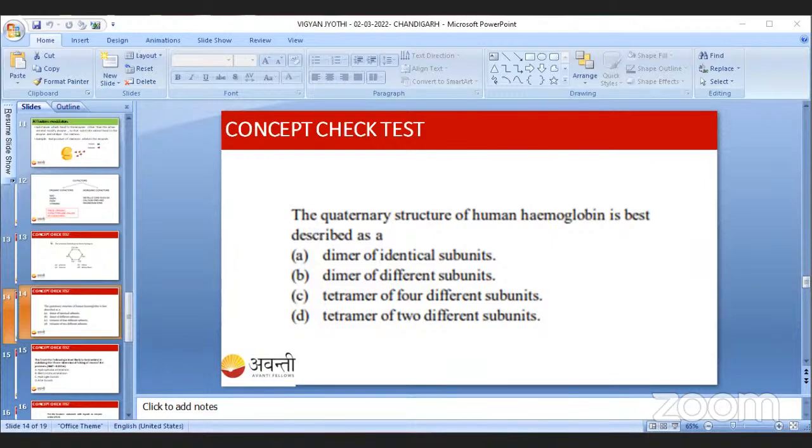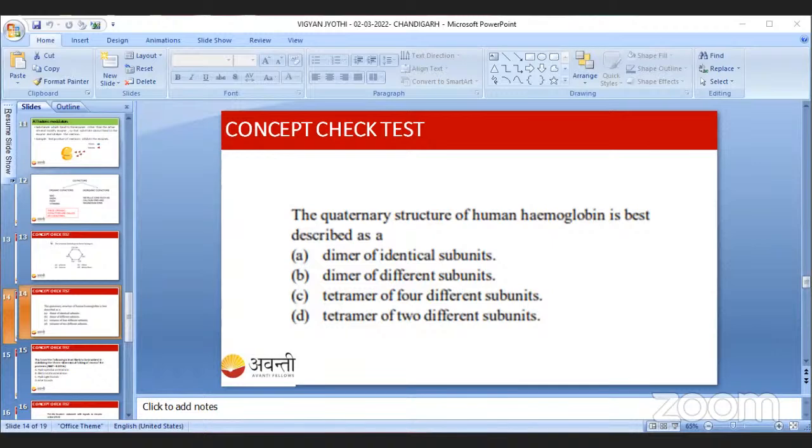So then which is the correct answer? Correct answer is option D. Okay, student, do you have any questions here? See here, tetramer of four different subunits. No. Here we are having only the alpha and the beta, two different subunits, right? So that's why, tetramer of two different subunits. So correct option is option D, right?